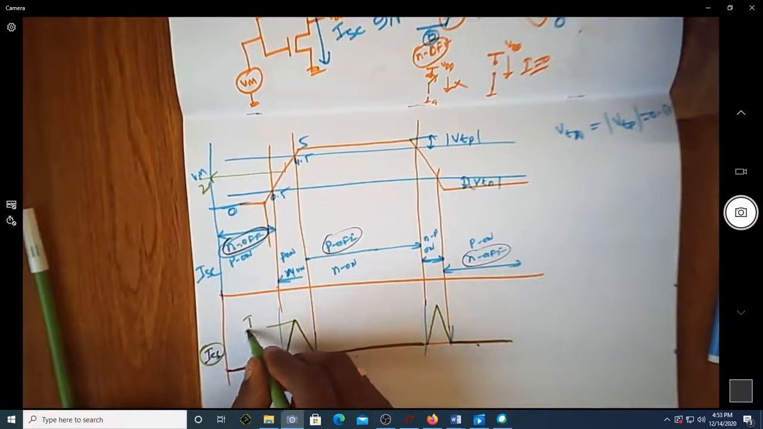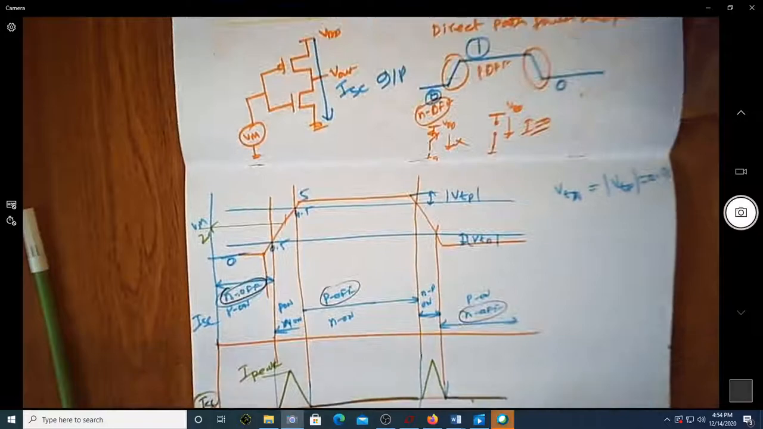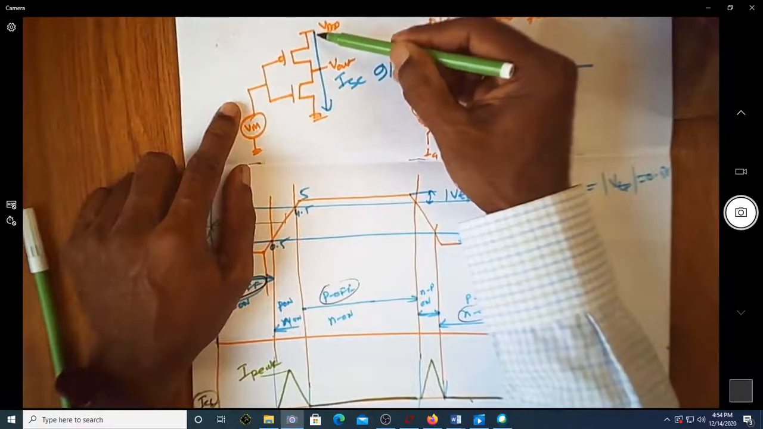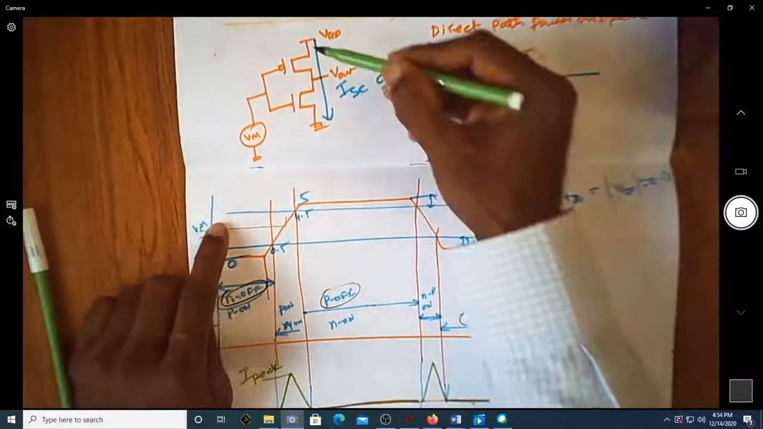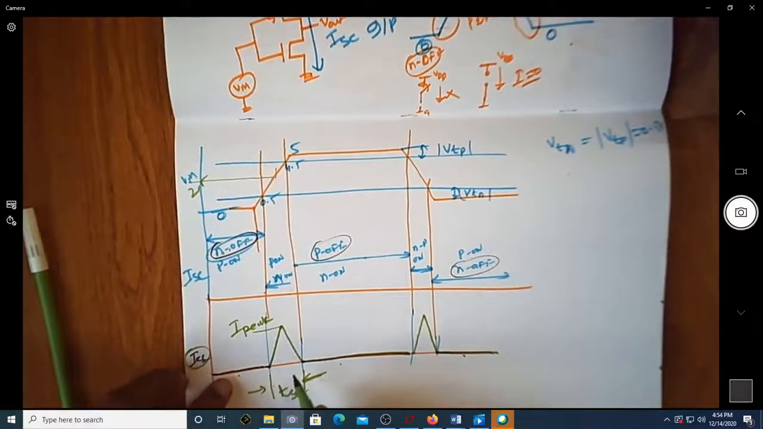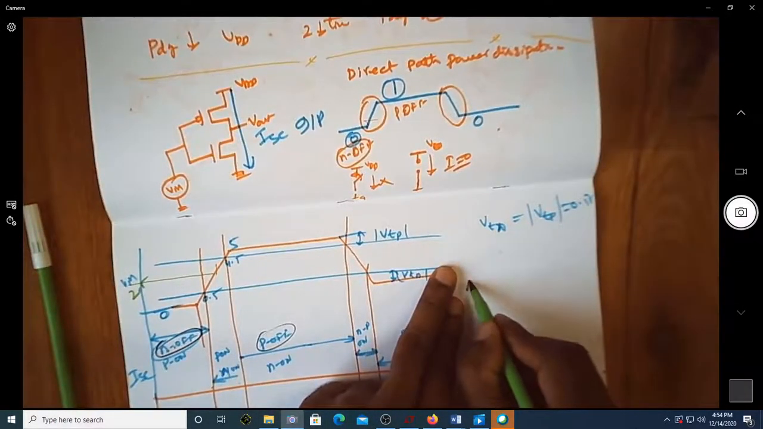If I say this is my I peak current, we will say this time is T short circuit. Why I call it T short circuit is because during this period of my input signal there is a short circuit current existing from VDD to ground. That means it looks like a short circuit. There is a direct path from VDD to ground for this small duration. Because of this short circuit current existing from VDD to ground, I will have an energy dissipation